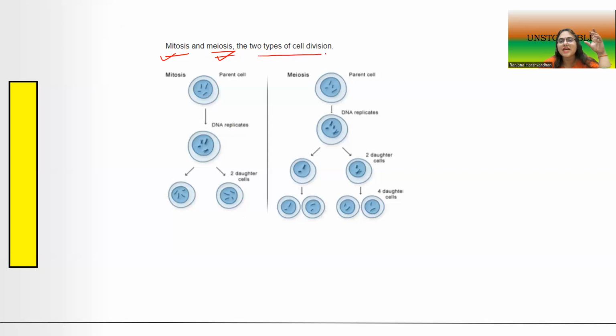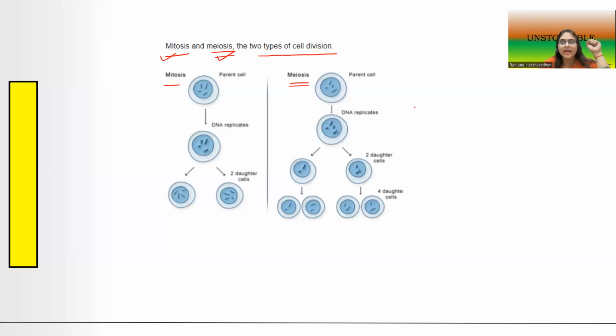These are the two types of cell division, and these two diagrams which you see here depict these two types of cell division. I want you to take a look at these two diagrams and tell me, do you see them to be exactly the same cells or the same type of divisions, or what are the basic differences that you are able to pinpoint between these two types of divisions, mitosis and meiosis?